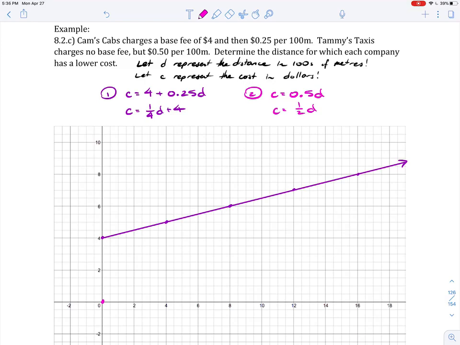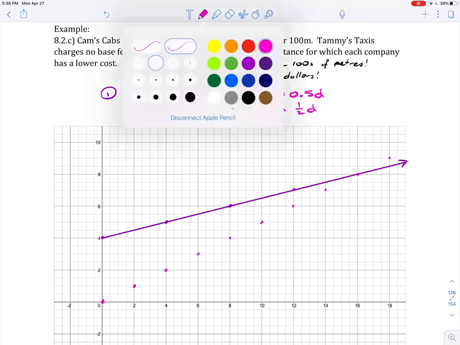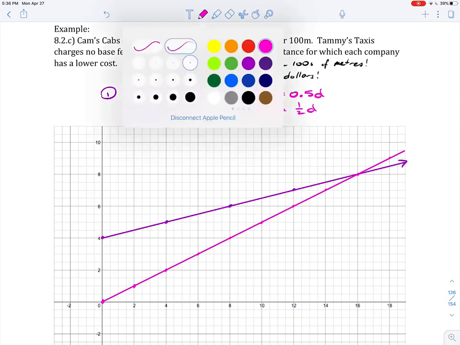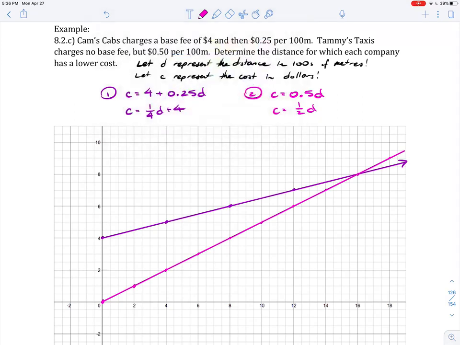And Tammy's taxis. Intercept is 0. And then slope is 1/2. Up 1 over 2. Up 1 over 2. Up 1 over 2. Oh, there it goes. I see a point of intersection.